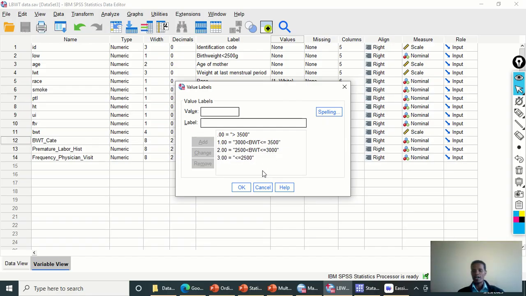and 3 for less than 2.5 kilogram. So we are going to predict the probability of being in category 3 versus the probability of being in category 0, 1, and 2. Or the probability of being in category 0 versus the probability of being in category 1, 2, and 3. Or we may even compare the probability of being in category 0 and 1 versus the probability of being in category 2 and 3. So this is how we are going to compare the probability of group membership of an individual in the ordinal categories of the outcome variable.